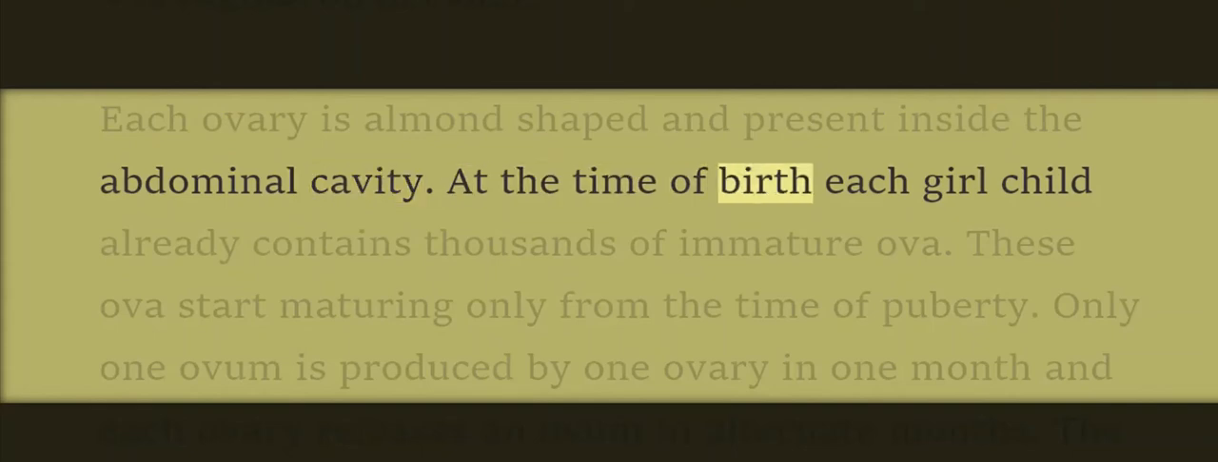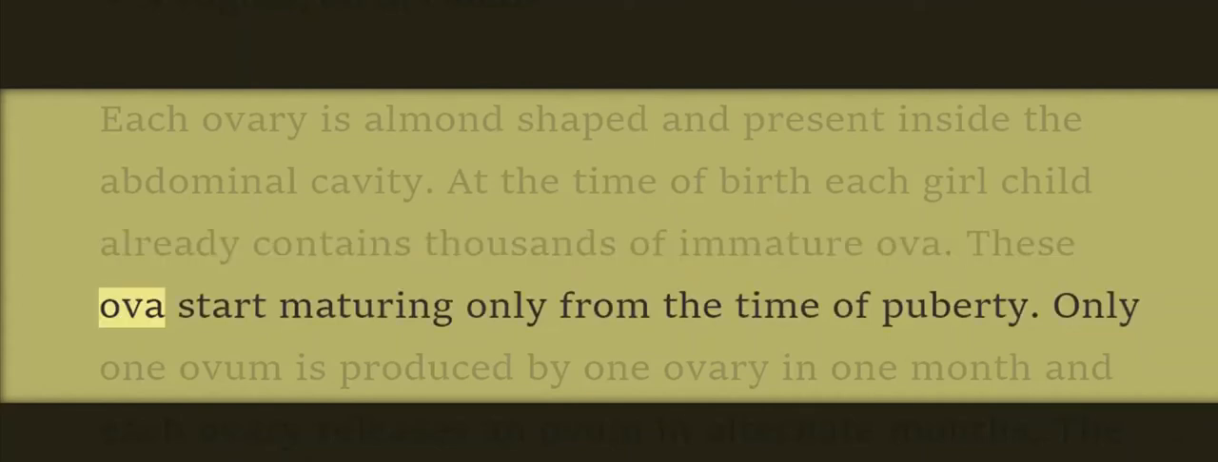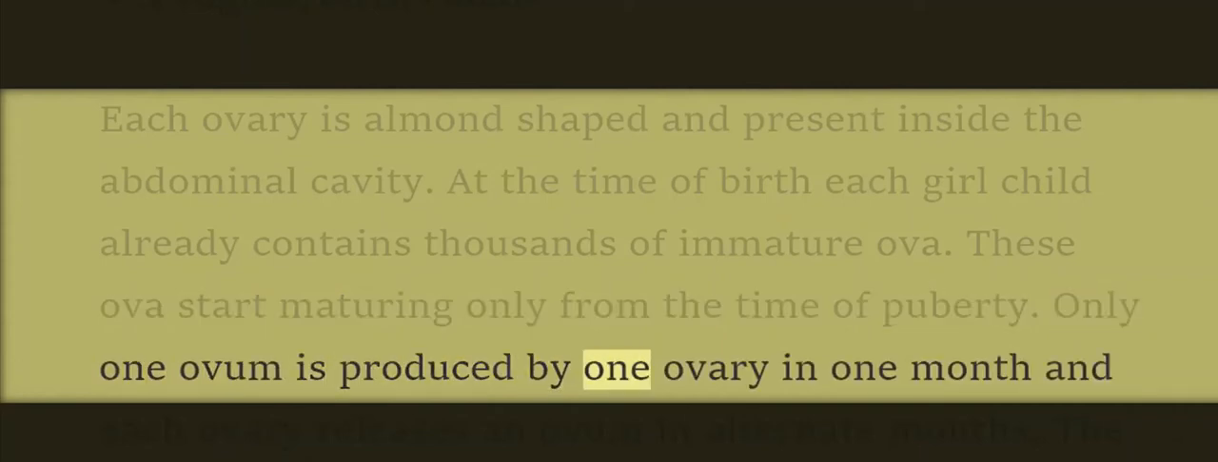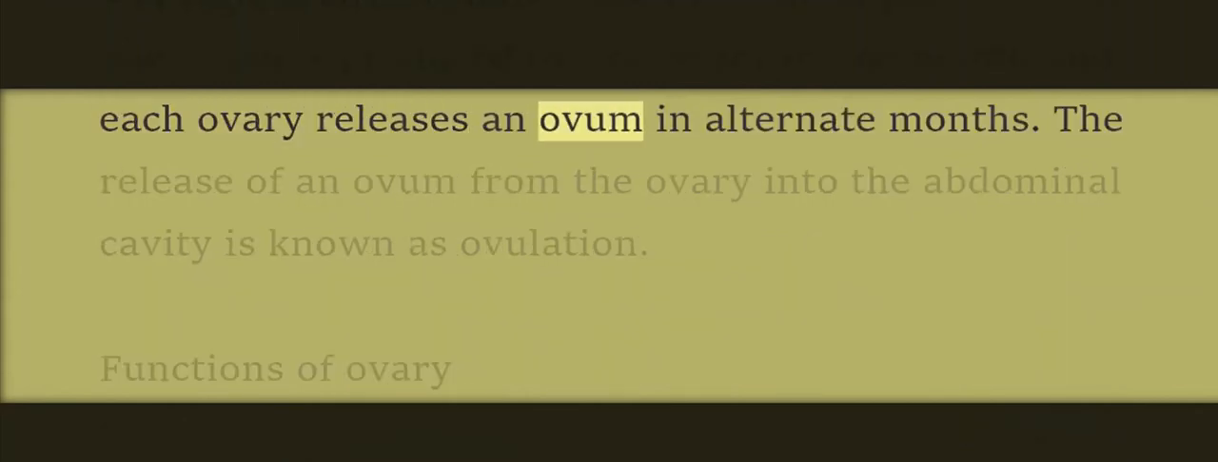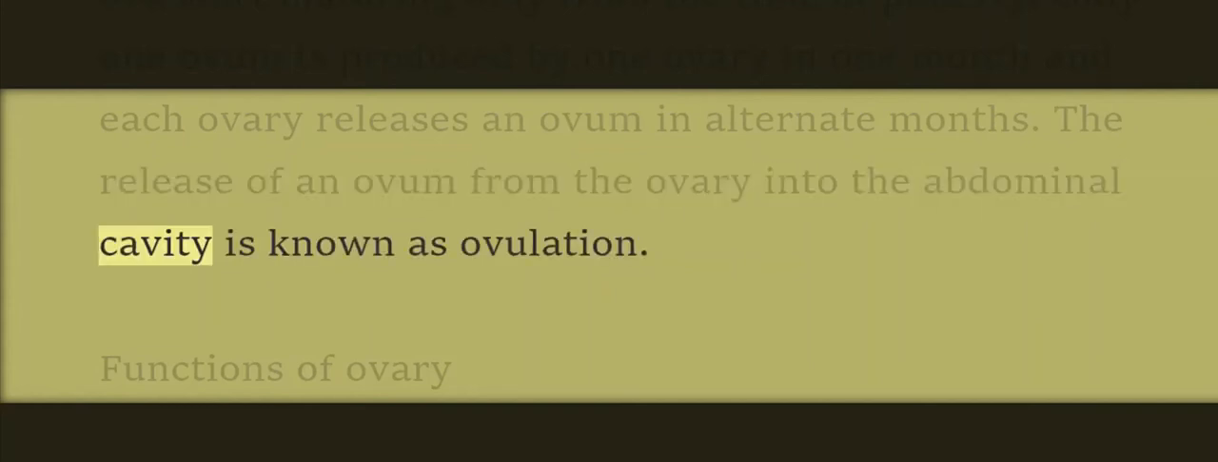At the time of birth, each girl child already contains thousands of immature ova. These ova start maturing only from the time of puberty. Only 1 ovum is produced by 1 ovary in 1 month, and each ovary releases an ovum in alternate months. The release of an ovum from the ovary into the abdominal cavity is known as ovulation.